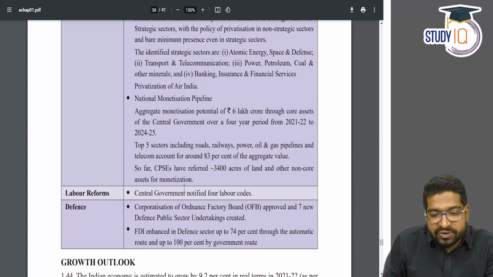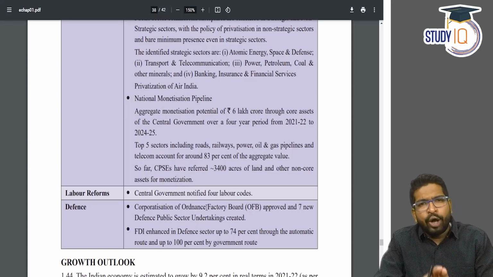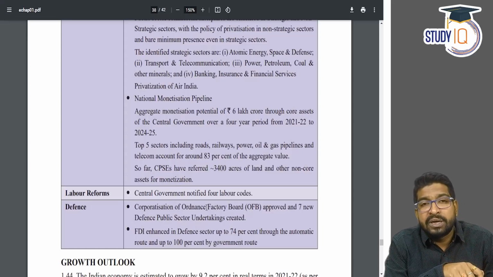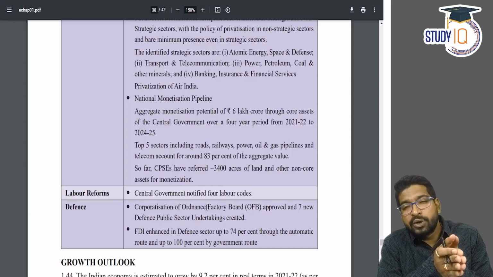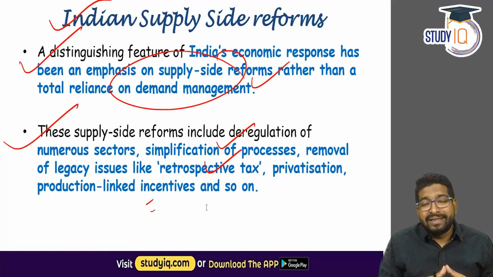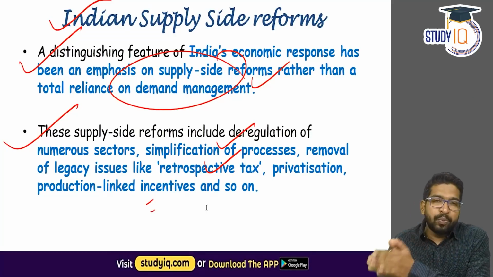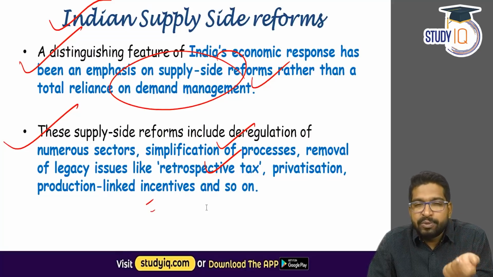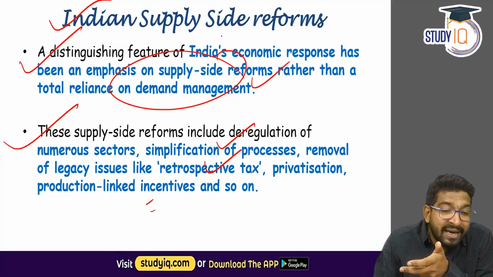Then there have been labor reforms, 4 labor codes. Then in defense sector, there is corporatization of Ordnance Factory Board, which was mentioned. And you can see almost all these reforms have been discussed by us on StudyIQ, which is again mentioned in the economic survey. So they have brought many supply side reforms, because of which the economic survey says we are looking at a growth rate of about 8 to 8.5%. Right, so what we have discussed, we have seen that the Indian GDP forecast is quite positive, mainly because of the vaccination. The second was because of the export growth. We have spoken about the export import. Then we have spoken about the supply side reforms.